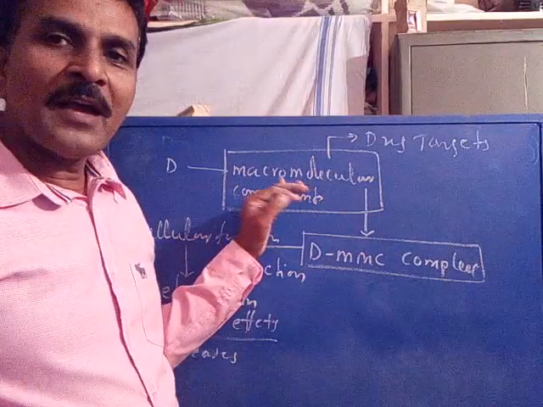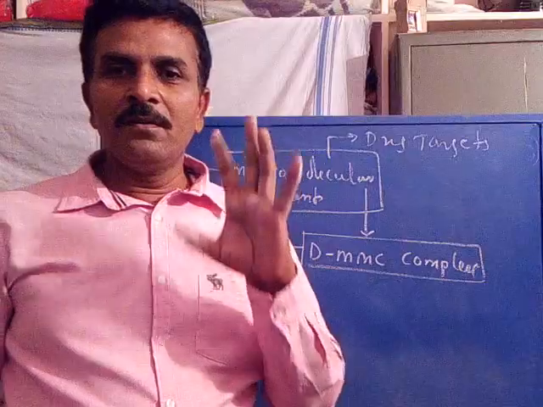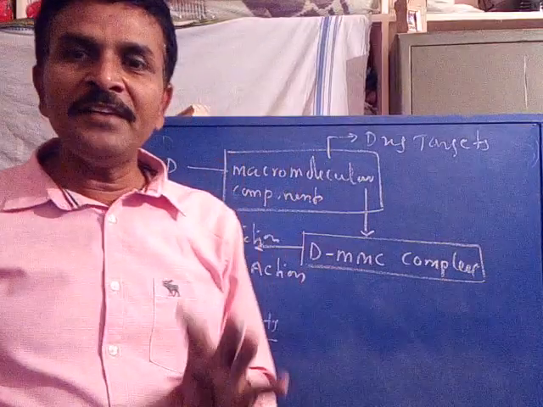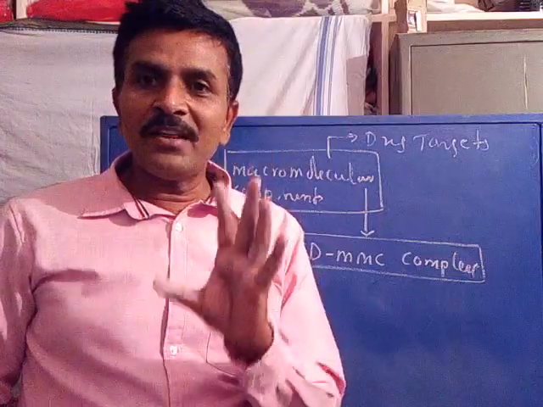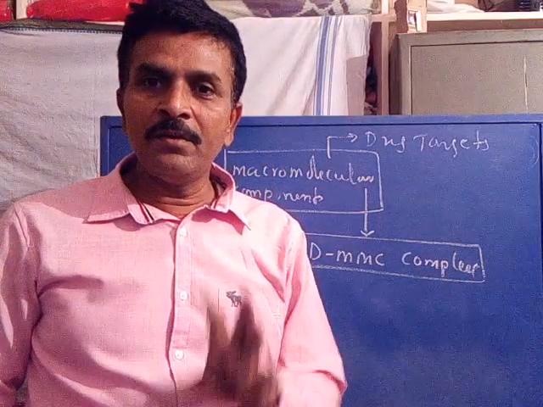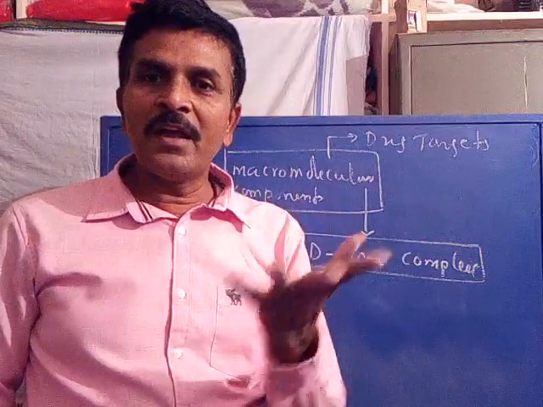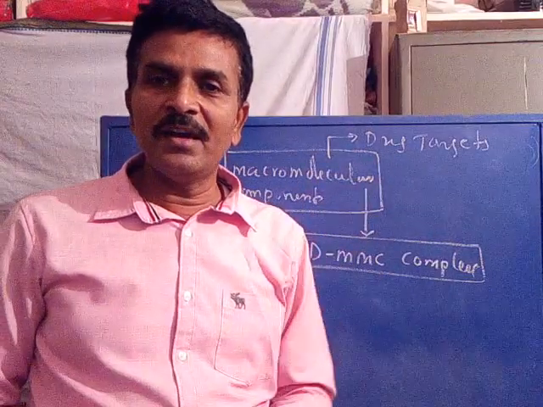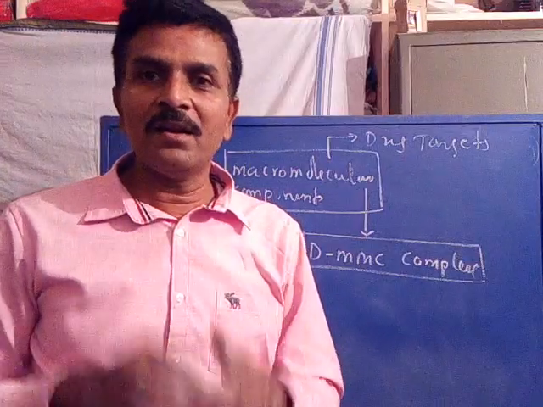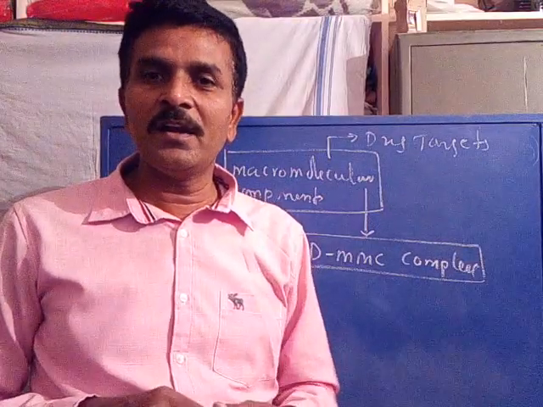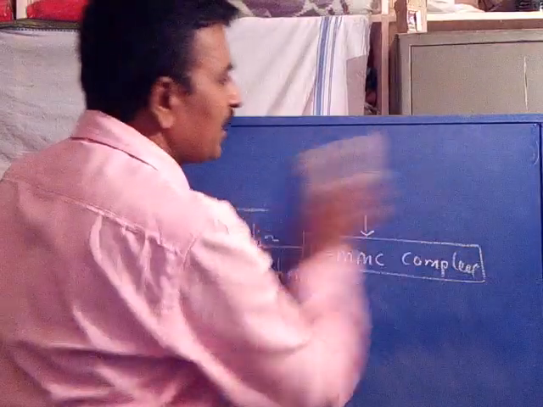Therefore, these macromolecular components are called drug targets. The definition of a drug target: whatever macromolecular components our drug binds to form a complex in order to show its action are called drug targets. Do you understand about drug targets?